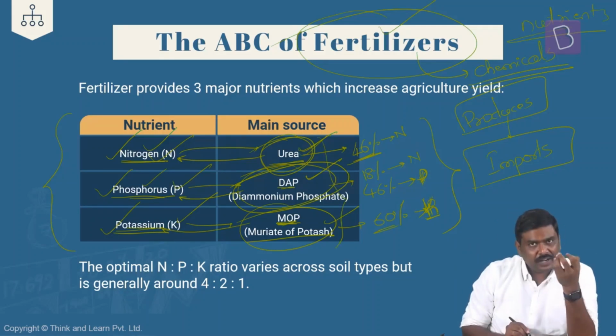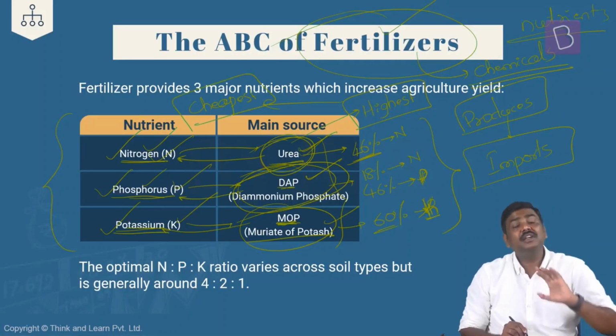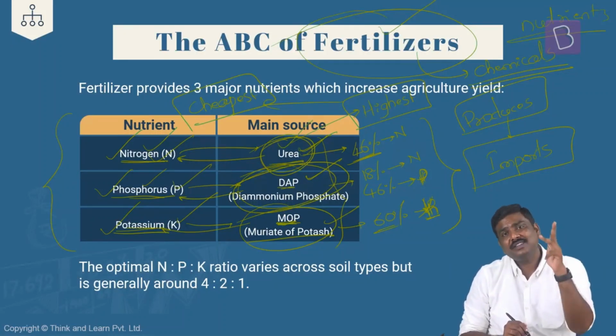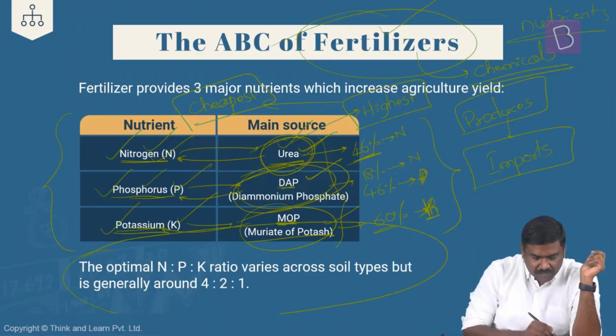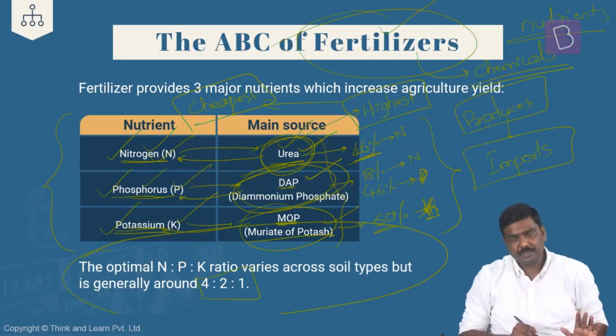Please remember this. Of all the three fertilizers which are used, urea is the highest consumed in India, for a simple reason: this is the cheapest available fertilizer, generally priced at around 270 rupees to 280 rupees. In addition to this, urea is the highest produced, highest consumed, highest imported, highest subsidized fertilizer of all the three. And the optimal usage ratio in case of India, what should be the appropriate amount of usage of N, P as well as K in case of India? The optimal usage ratio is said to be around 4:2:1. Okay? It is around 4:2:1.